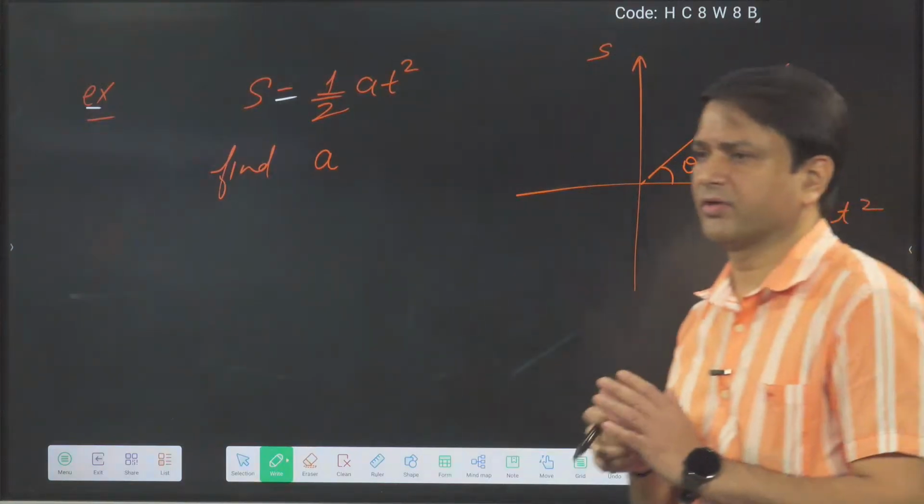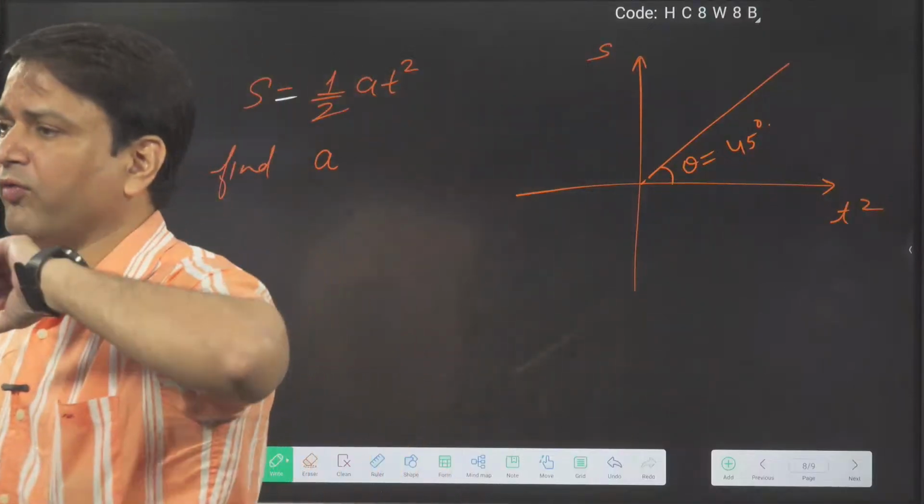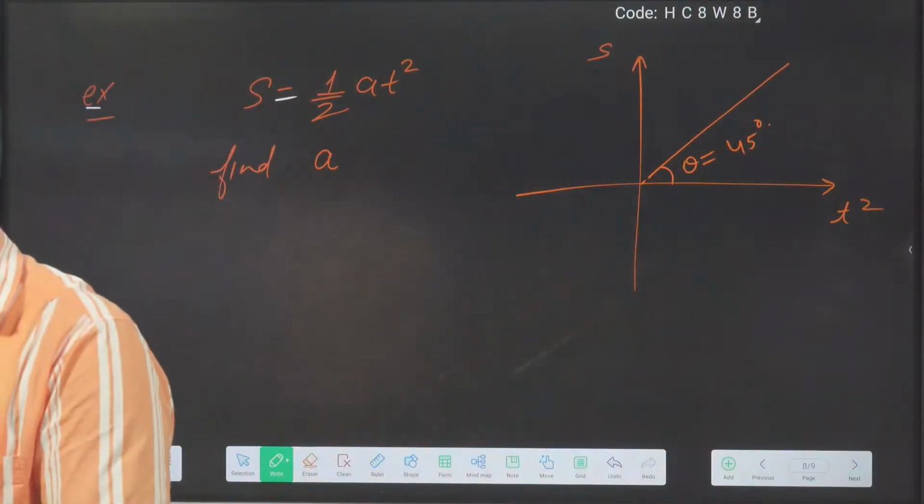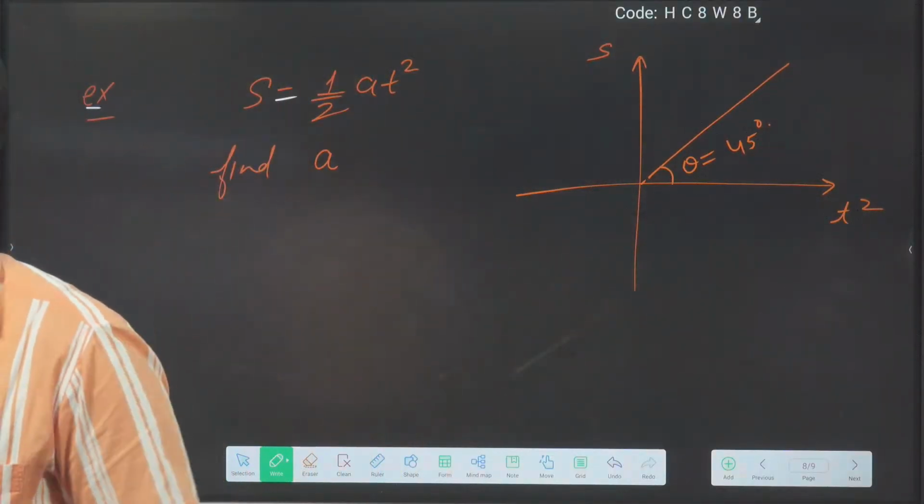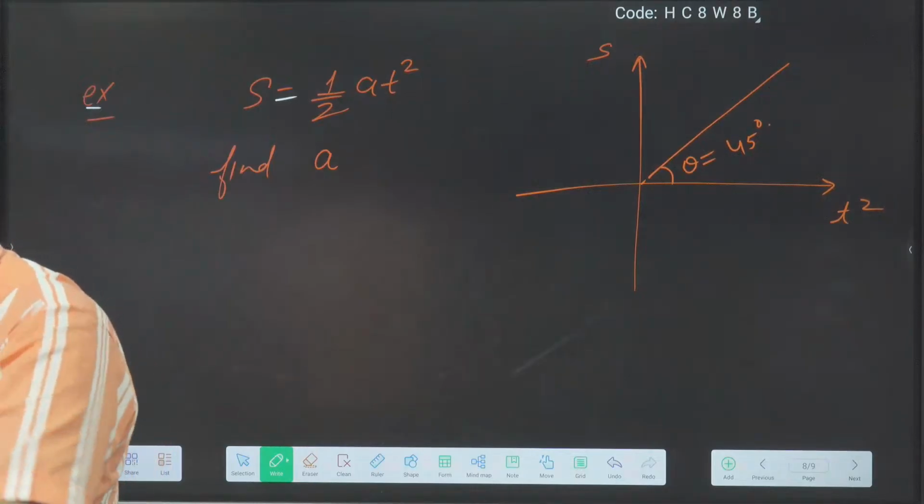Okay, and the graph I have given. S I am plotting on y-axis and t square I am plotting on x-axis. S is on the y-axis, t square is on the x-axis.